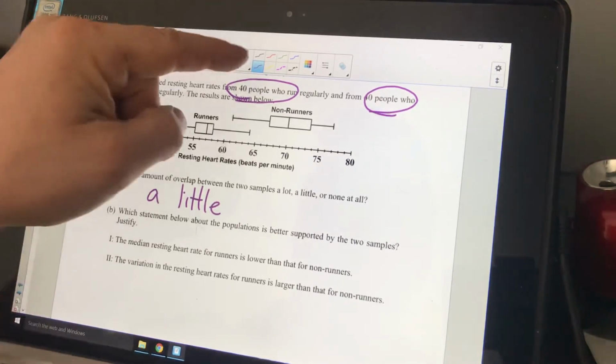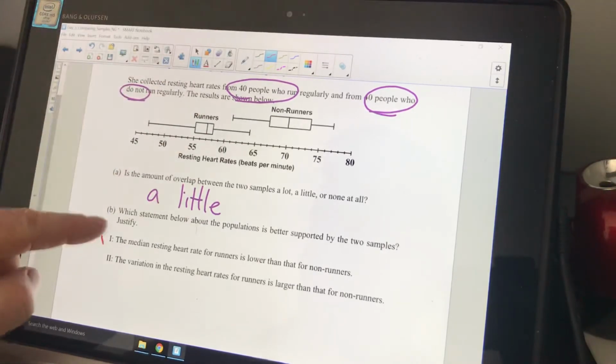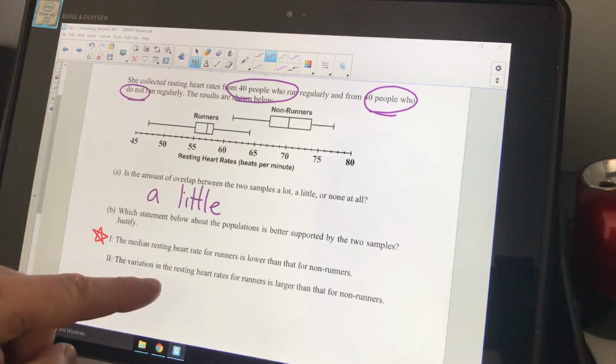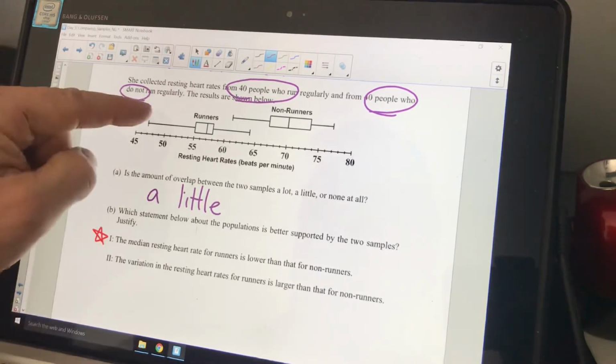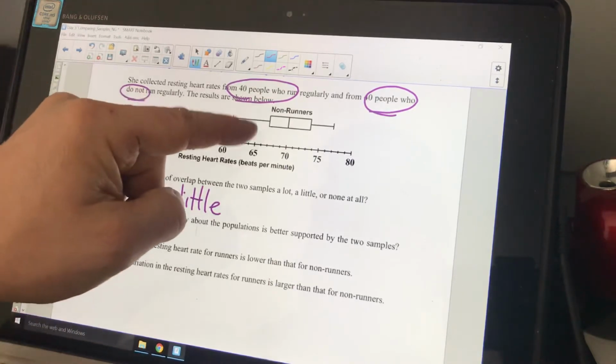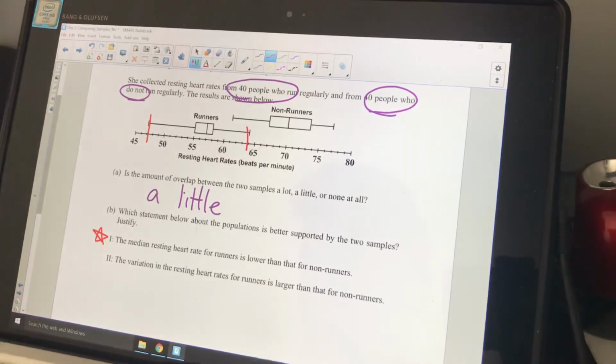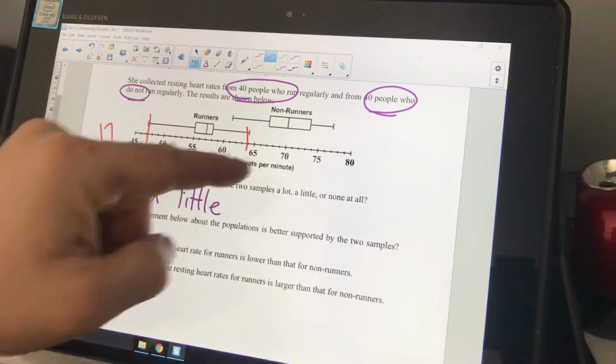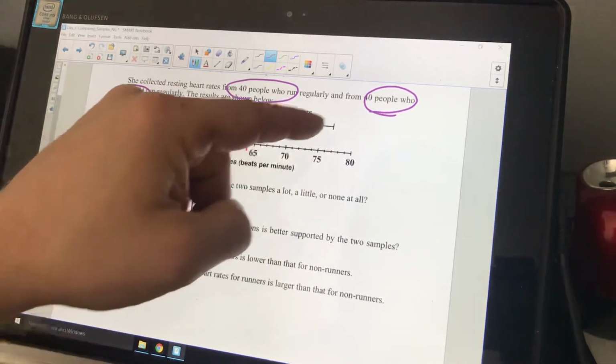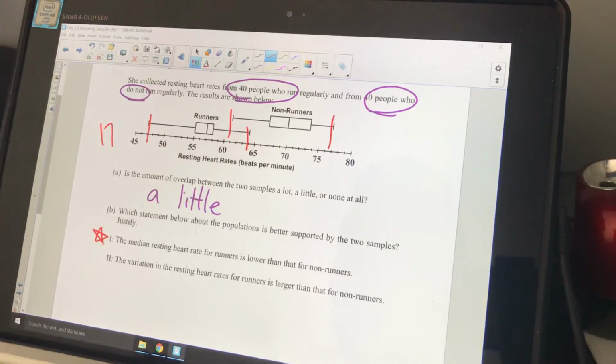So just the variation. So obviously the first one is good, but the variation goes from 47 up to 64. So let's subtract that out, okay? 64 minus 47. The variation up here is 17. Okay, for this one, it goes from 61 to 77.